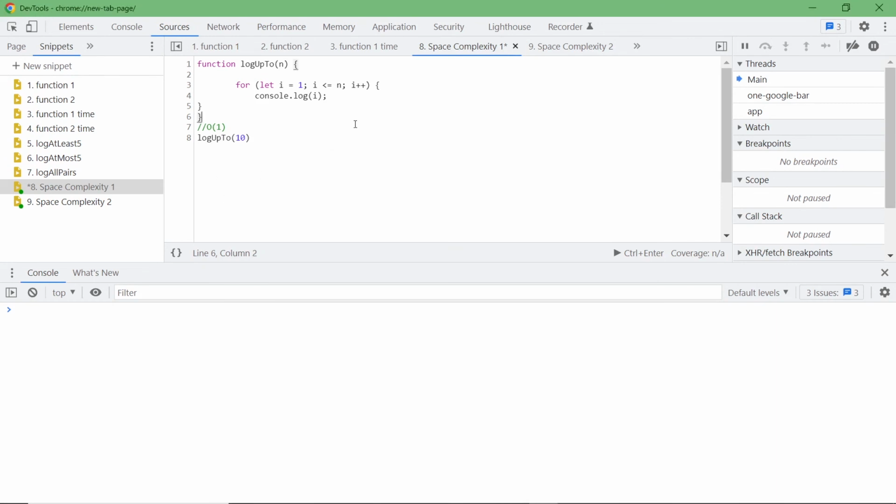So what do you think? As you can see, as we already discussed, variables cause space. So we only have one variable. So the space complexity for this function is O of 1, right?